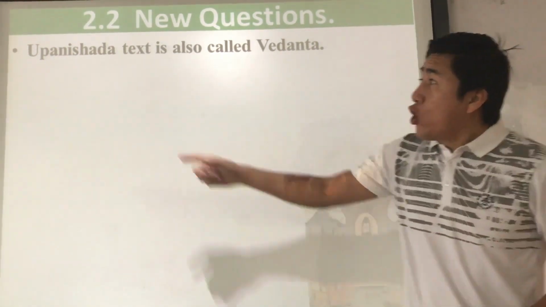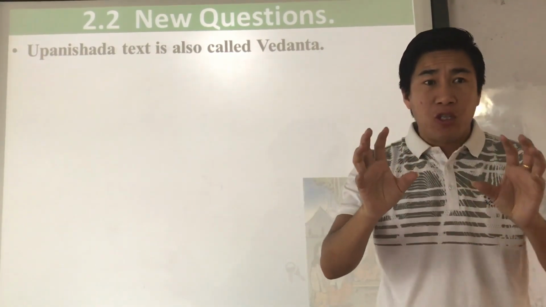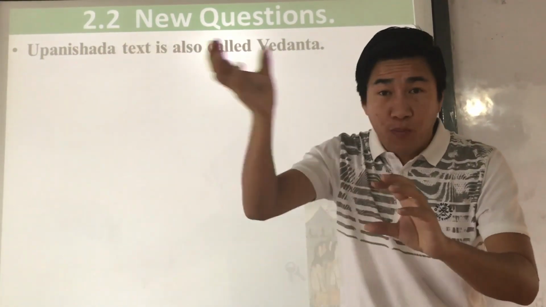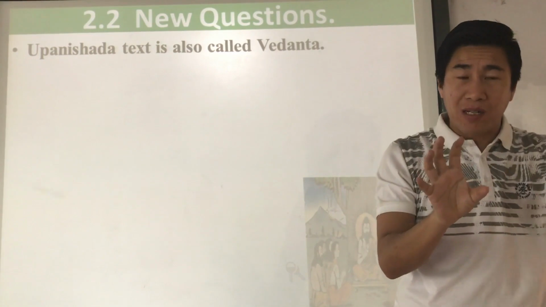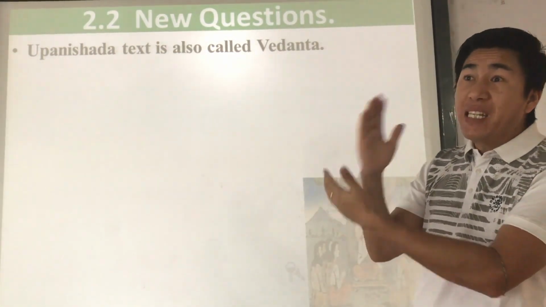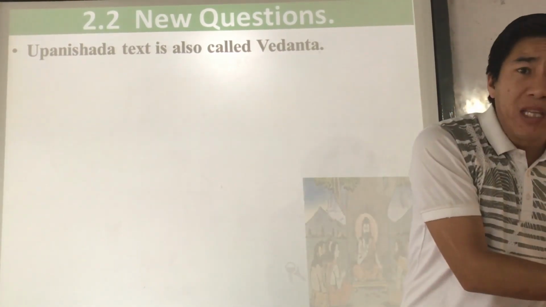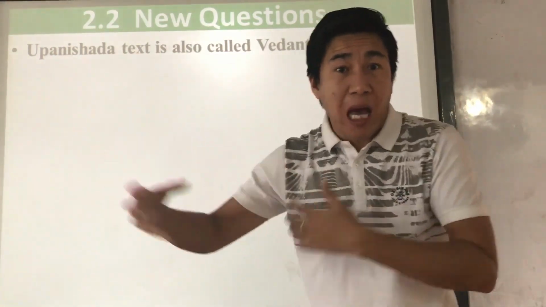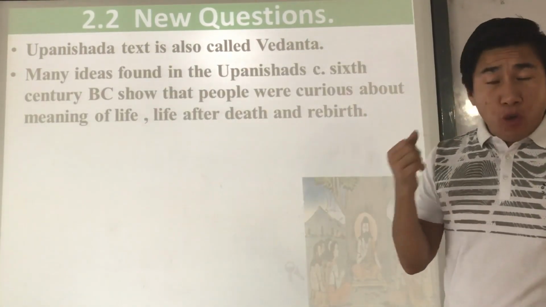So that is why the Upanishad text marks the transition from the Vedic ritual practice to a new religious practice. Understood? So Upanishad became the mediator, or marked the transition from Vedic ritual practice to a new idea or new practice of religion. Understood?